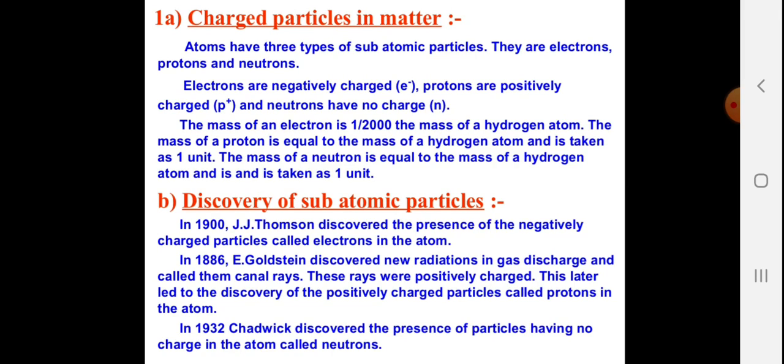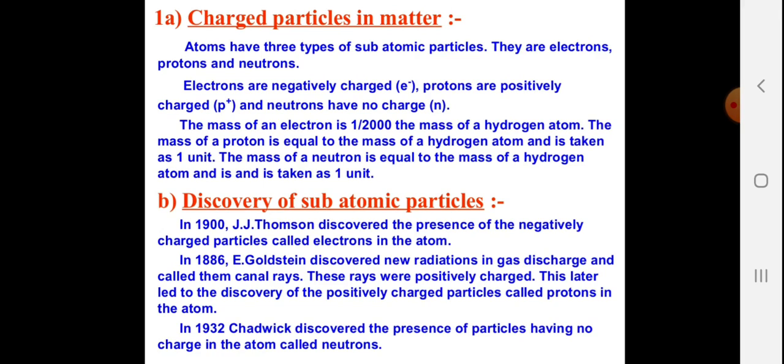The mass of an electron is 1 upon 2000 the mass of a hydrogen atom. The mass of a proton is equal to the mass of a hydrogen atom, taken as 1 unit. The mass of a neutron is also equal to the mass of a hydrogen atom, and that is also taken as 1 unit. So you can see that here we have ignored the mass of the electron. It is quite negligible compared to proton and neutron.